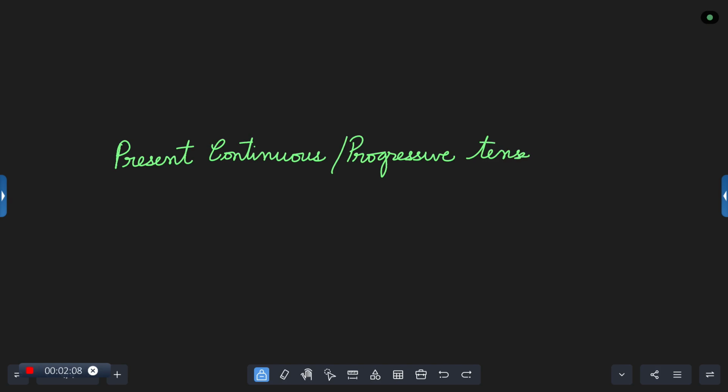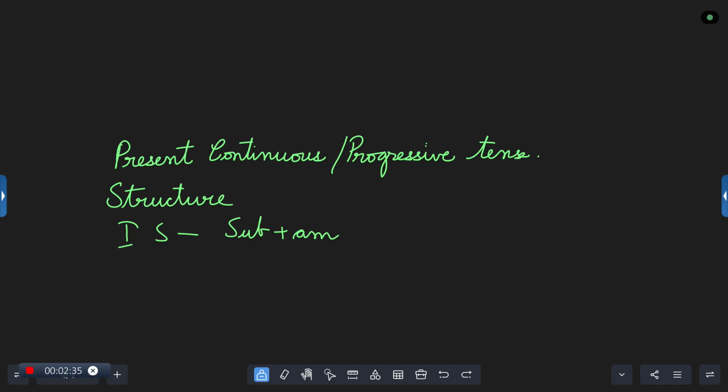Now, how are we to remember or understand this tense? First thing is, let us learn the structure. When it comes to the structure, first person singular, that is I. How do we write it? We take subject plus, I am writing clearly the be form after separating for each of the pronouns. We need to use here am.